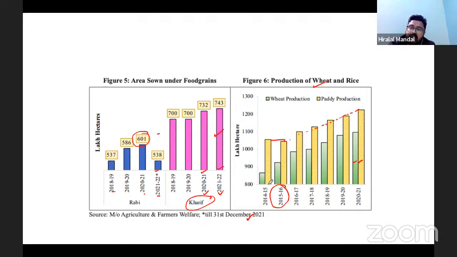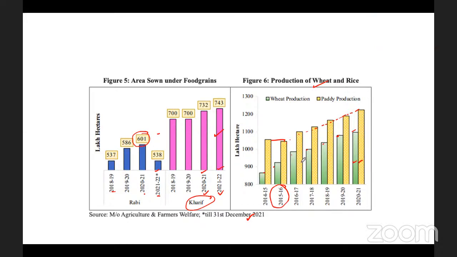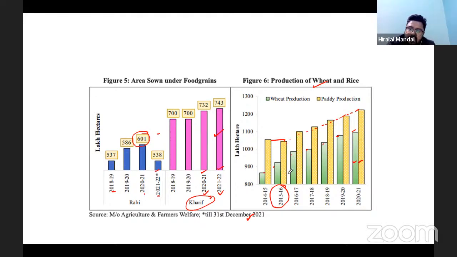But look at wheat production, it has always seen positive growth year after year. Even though there is slight growth in 2017-18, it is still positive growth.